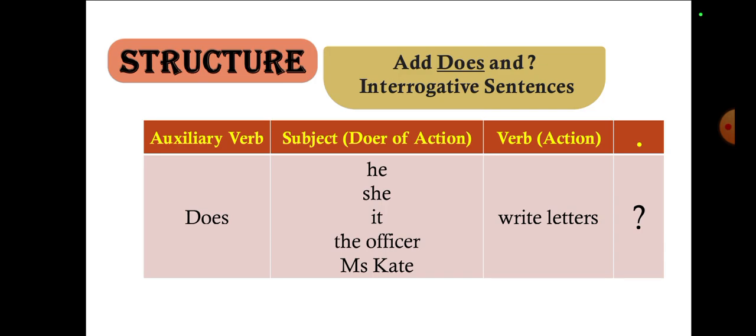Then we have the structure: add "does" and a question mark for interrogative sentences. We have "does" and the subject that does the action: he, she, it, the officer, Mr. Kid. Then the verb or action, write letters, and in place of the full stop we write a question mark. Does he write letters? Does she write letters? Does it write letters? Does the officer write letters? Does Mr. Kid write letters?